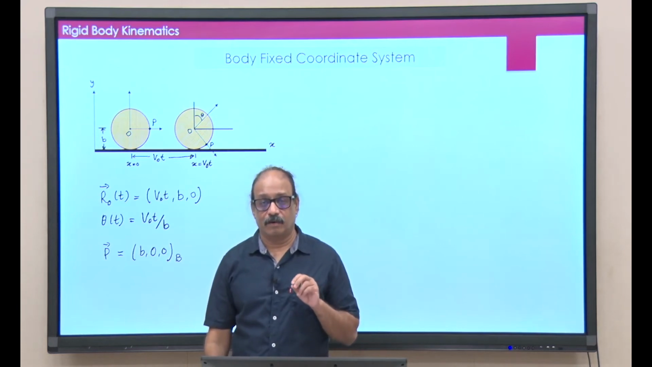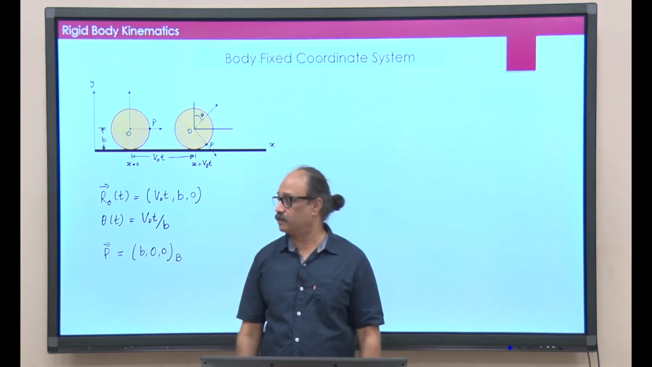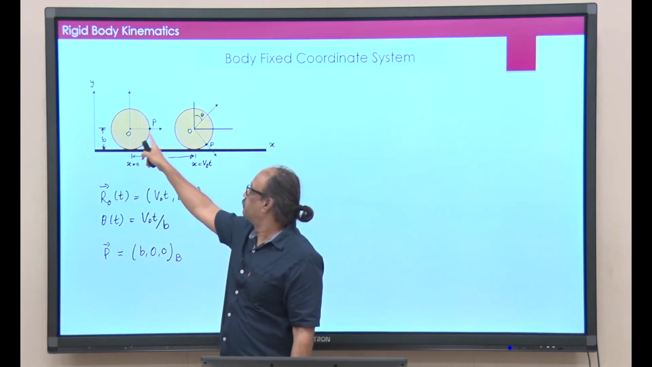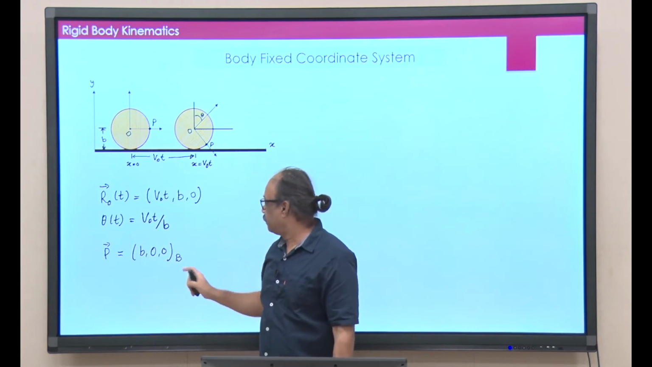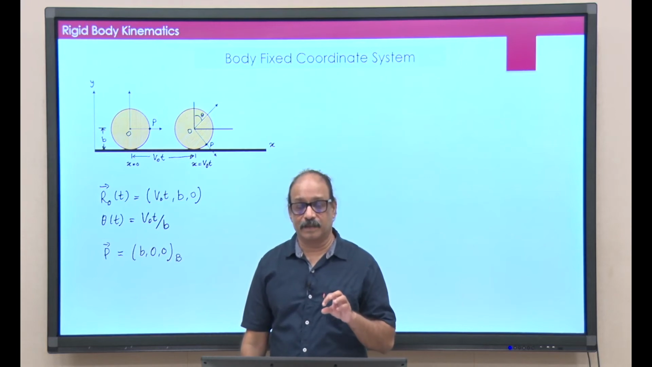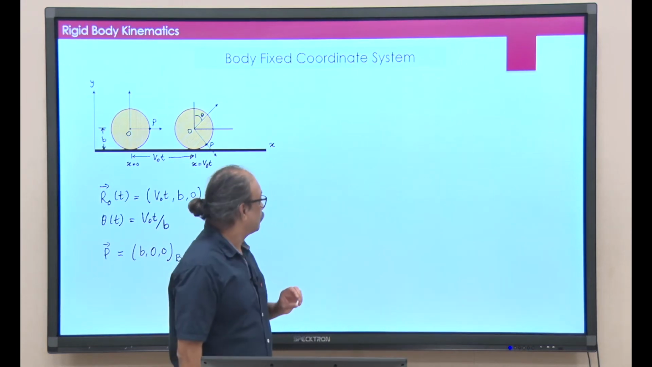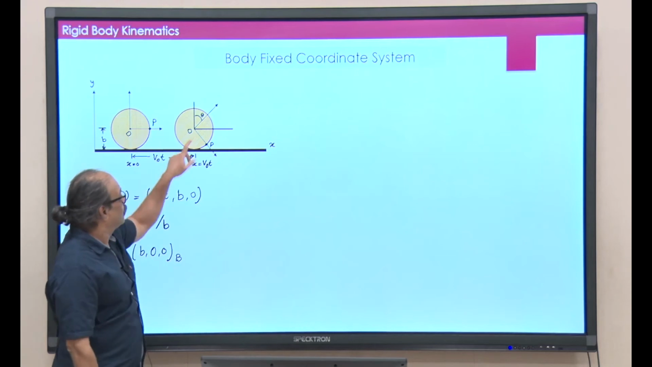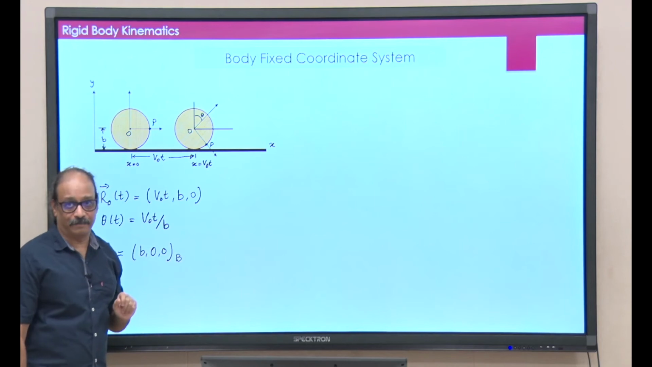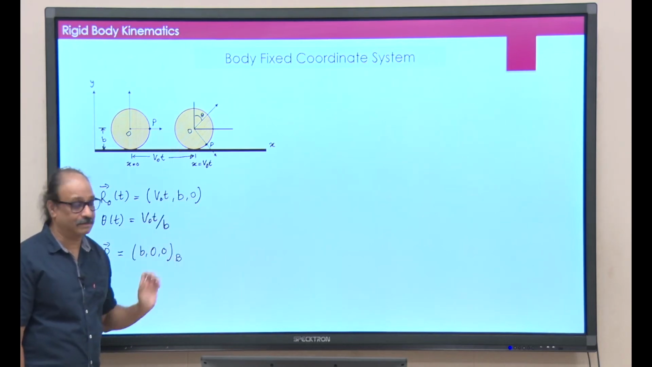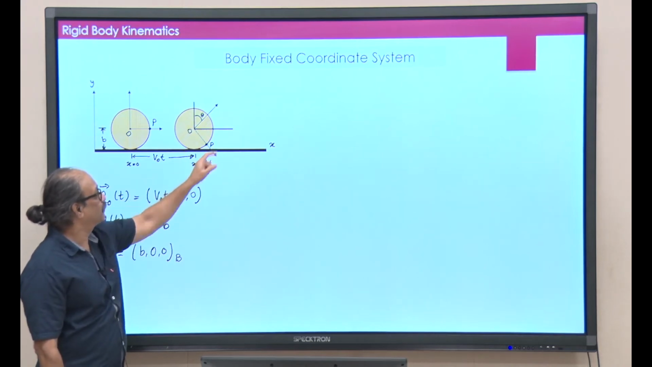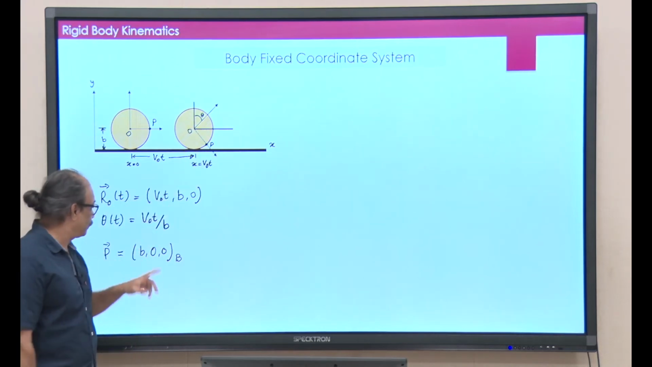What would be the coordinates of point P with respect to the body fixed coordinate system? It actually sits on the x prime axis. So, that would simply be b, 0. Okay. Those are the coordinates with respect to the body fixed coordinate system. As the body rotates, of course, the point P has come here, but so has the i prime, so has the x prime axis. So, the coordinates of point P with respect to the body fixed coordinate system still remain b, 0, 0,